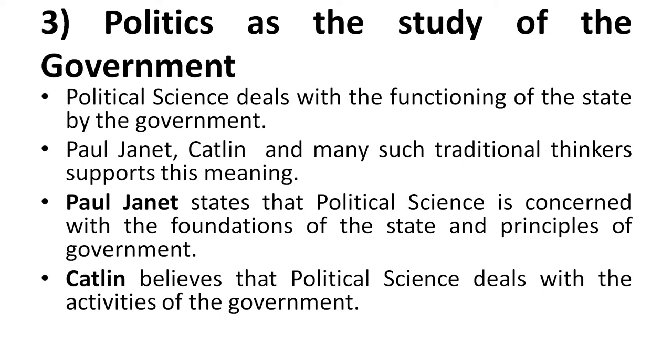Kathleen believes that political science deals with the activities of the government. So what action the government is taking, how it is functioning or how it is carrying out its political activities is what is studied in detail in political science. This is the third meaning of political science, that it mainly studies the government.